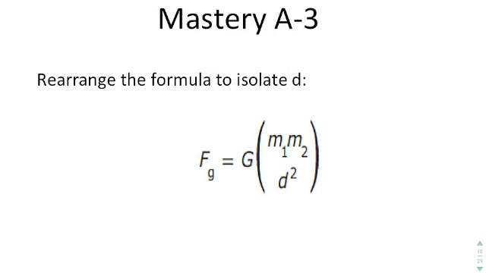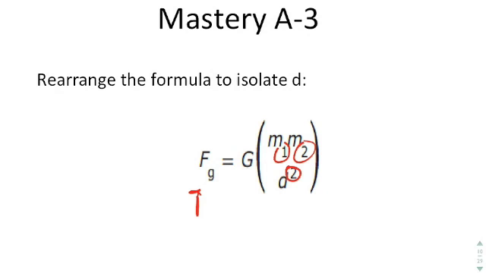In this last mastery level question, we need to rearrange to solve for d. Once again, you can recognize that this g is a subscript of the F, so it's part of the F variable. And you see these 1 and 2 are also subscripts, so they're part of the m variables. Now this is a squared term because it's a superscript, not a subscript, so just be aware of that.